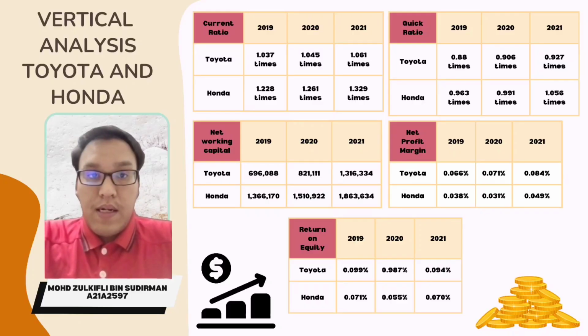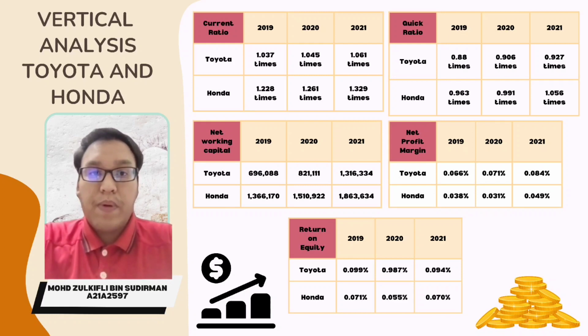This is a vertical analysis of Toyota and Honda. The first one is the current ratio. Both companies were increasing from 2019 until 2021. The table shows that Honda has the highest ability to pay short-term obligations rather than Toyota.